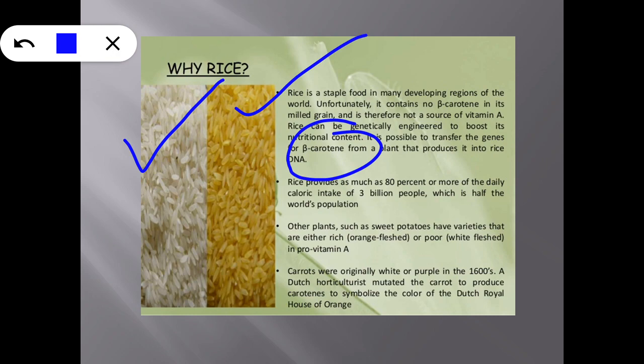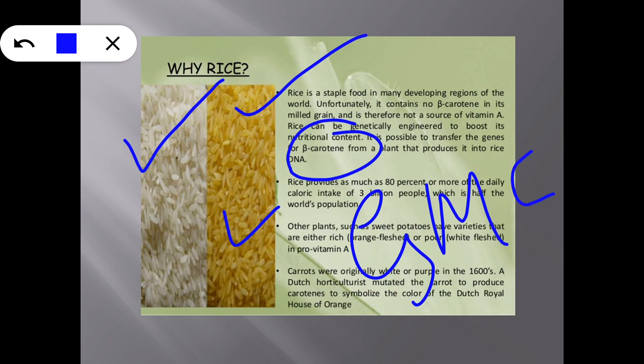And then what is the purpose of introduction of the genes into the rice? As I have already said, golden rice is called a genetically modified crop. That means the genetic makeup of the plant is modified. So how is it modified?